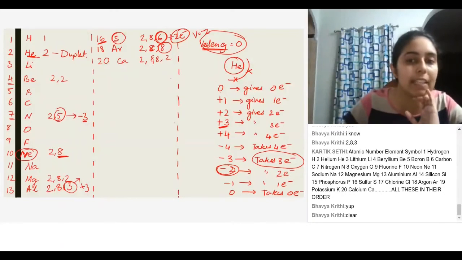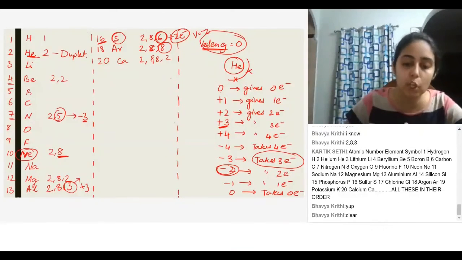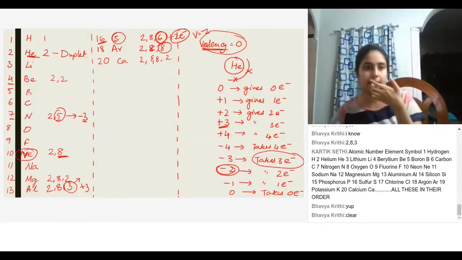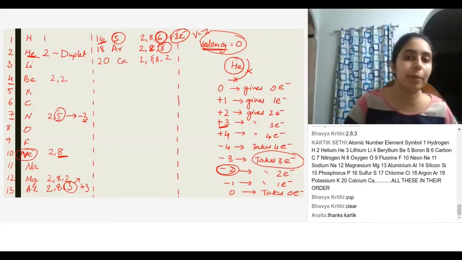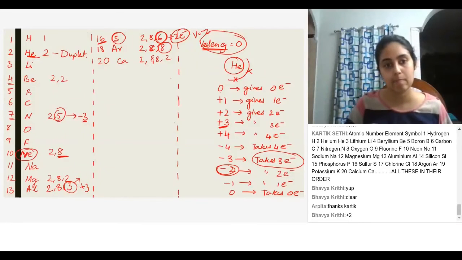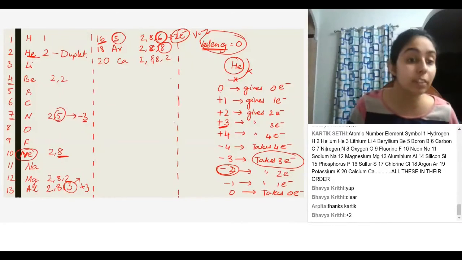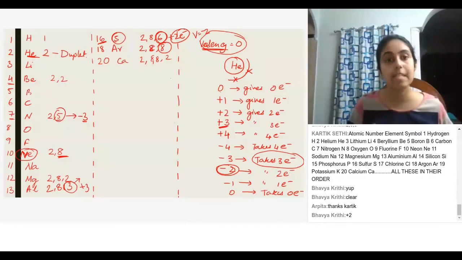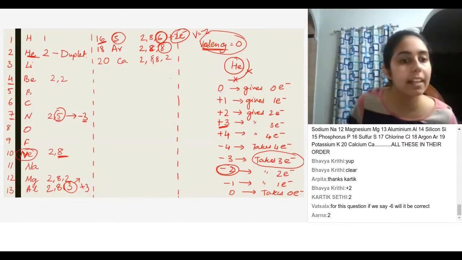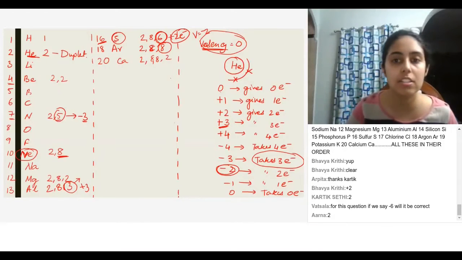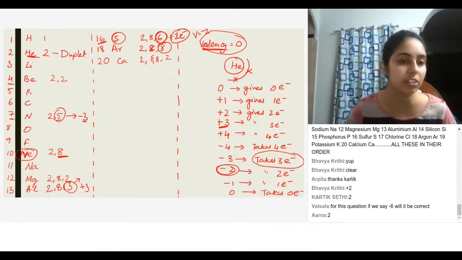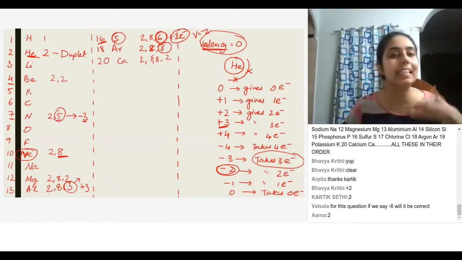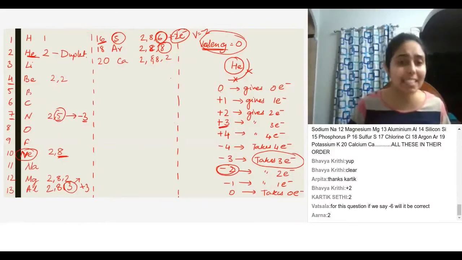Okay, so Bhavya, can you tell me the valency of calcium? Atomic number 20. I need you to tell me the valency of calcium. Did you answer the question in the app? Yes, I did. Yes, Vatsala. If you say -6, it will not be correct because it is easier for sulfur to gain 2 electrons than it is for it to lose 6 electrons. Always look at whatever is the easier thing to do. That is what we'll do. Everybody is lazy. So are atoms.